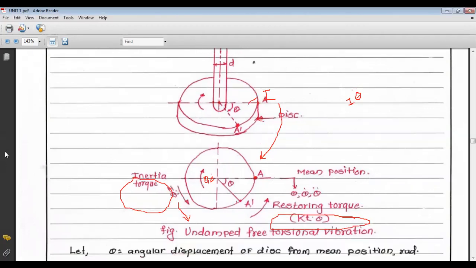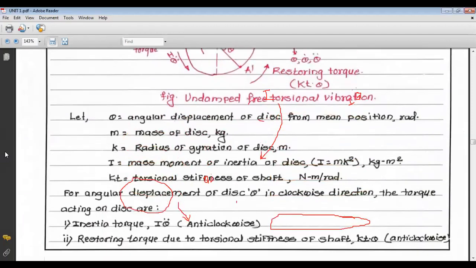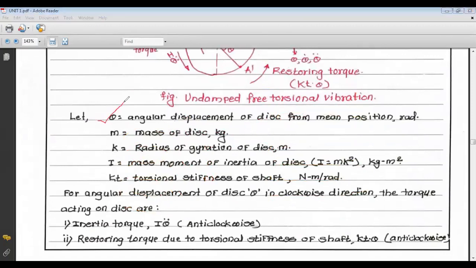Now let theta be the angular displacement of the disc from its mean position. The unit of angular displacement theta is radian. Then m is the mass of the disc, and k is the radius of gyration of the disc.